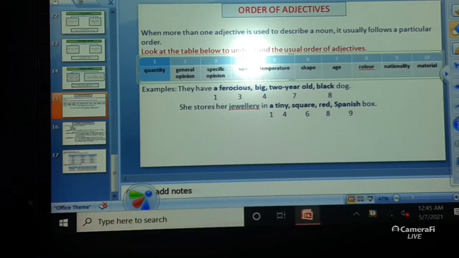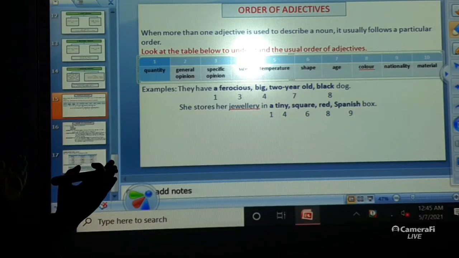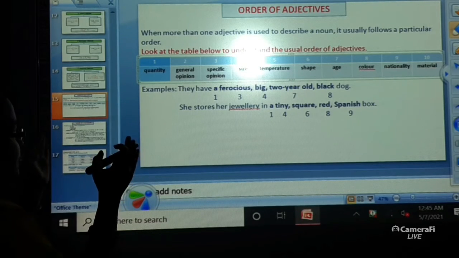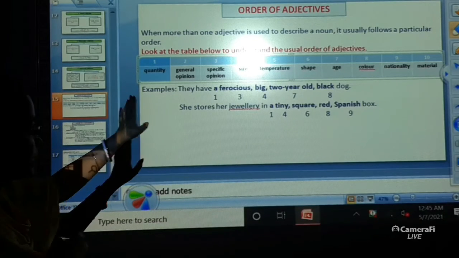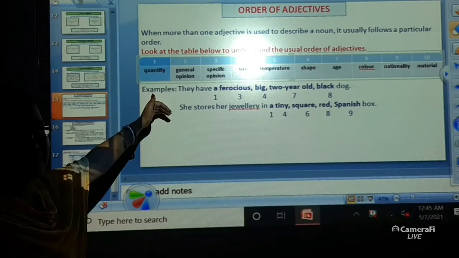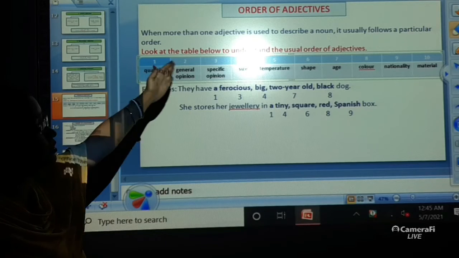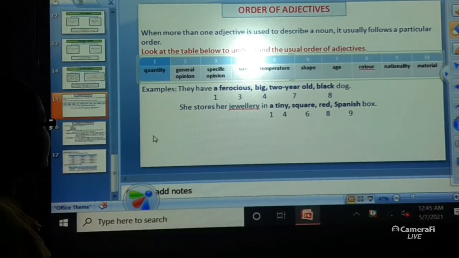That order should be followed according to the table given over here. With the help of an example, I'll just show you how you will follow the table.